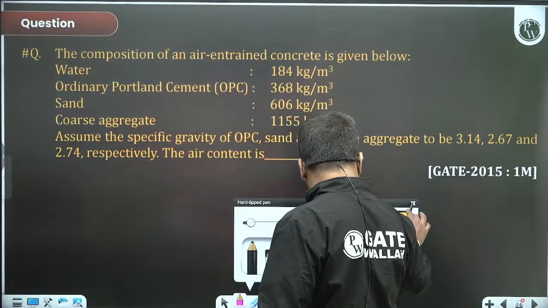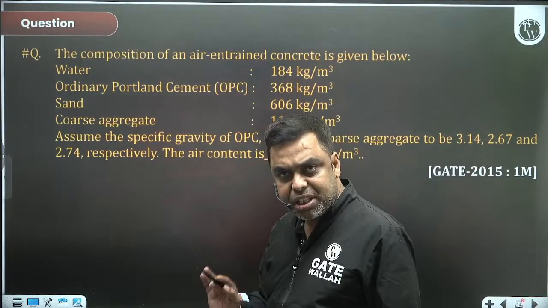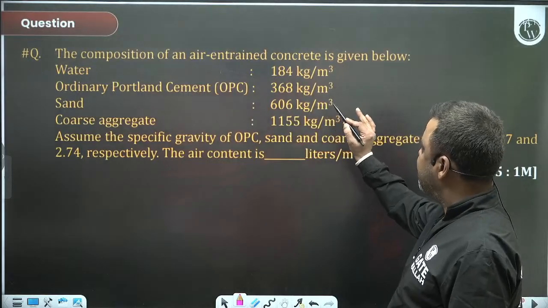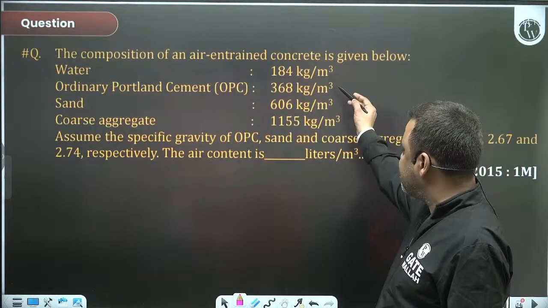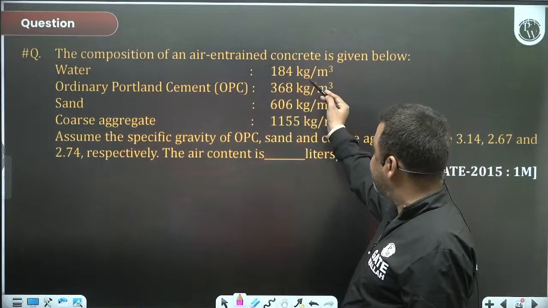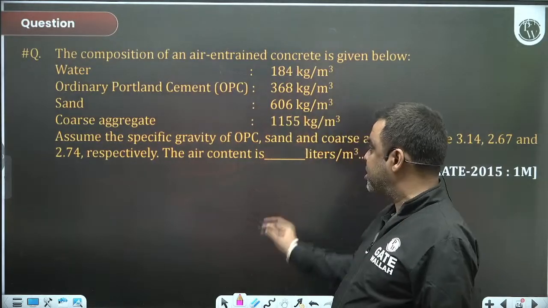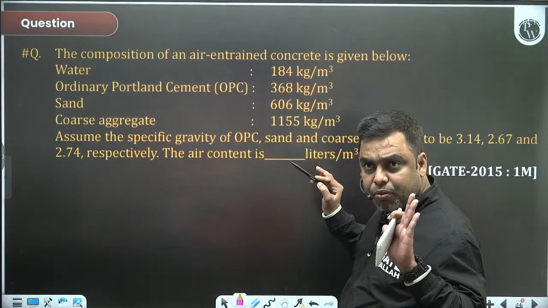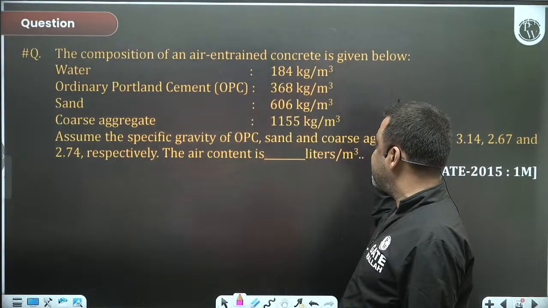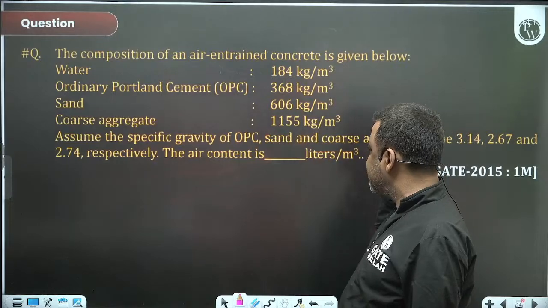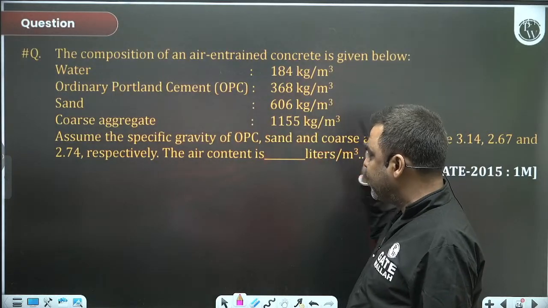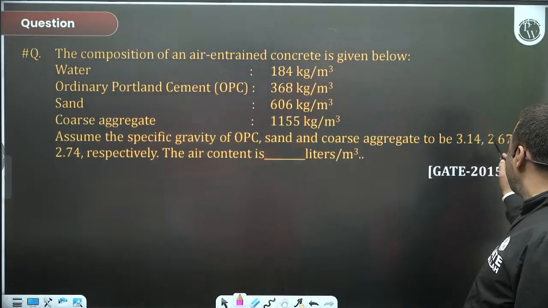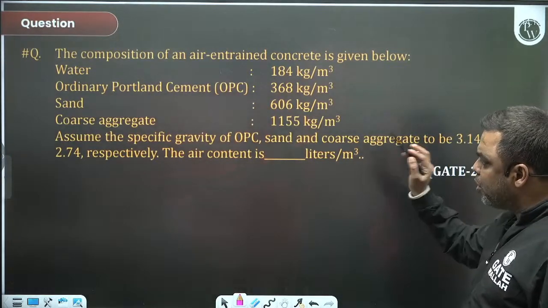See, the questions are very easy. Just understand this fundamentally. The composition of air entrained concrete is given below. In 1 m³ concrete, 184 kg water is there, 368 kg cement, sand 606 kg, coarse aggregate 1155 kg. Assuming the specific gravity of OPC, sand and coarse aggregate to be 3.14, 2.67, 2.74 respectively.